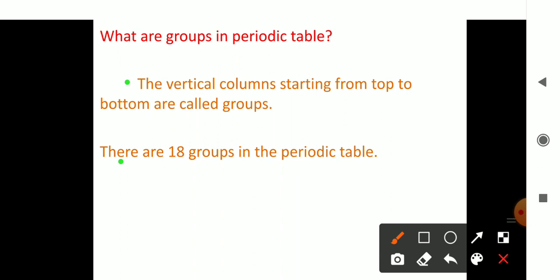So the vertical arrangement of elements from top to bottom in the periodic table is called a group, and there are 18 groups.